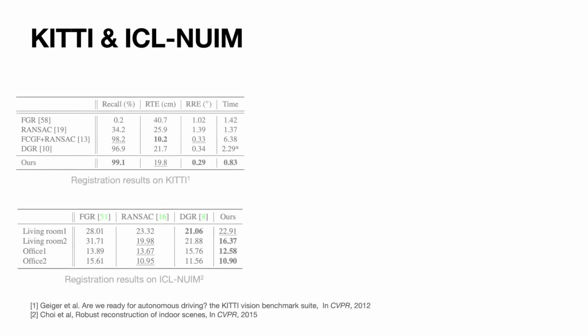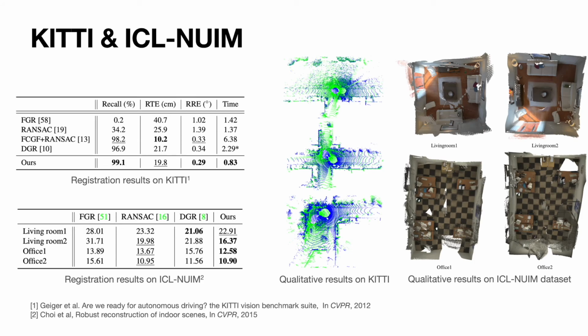Finally, we evaluate our method on the outdoor dataset, KITTI, and the multi-way registration dataset, ICCV2021, to validate the generalization ability of our method. Our method has shown competitive results with the previous state-of-the-art method on both. Note that we used the network trained on 3DMatch for the multi-way registration experiment without any fine-tuning steps, which shows the good generalization ability of our method.